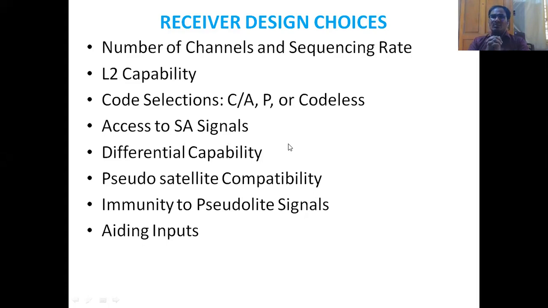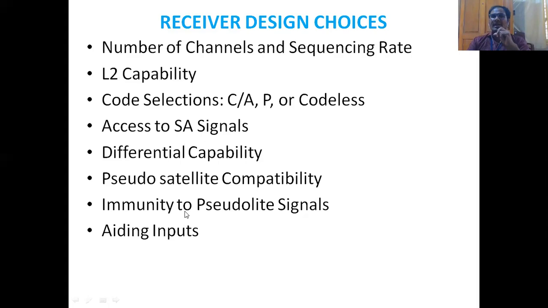Most of the commercial receivers do not require any pseudo random noise code because they can demodulate the signal by using a simple square law method. So up to this we have completed in the receiver design choices,